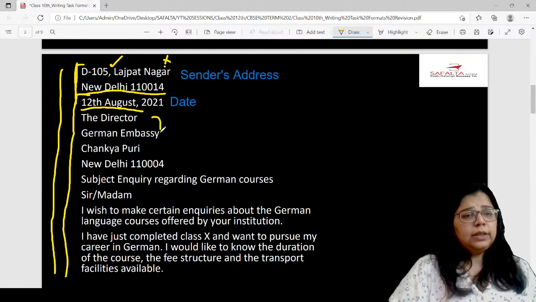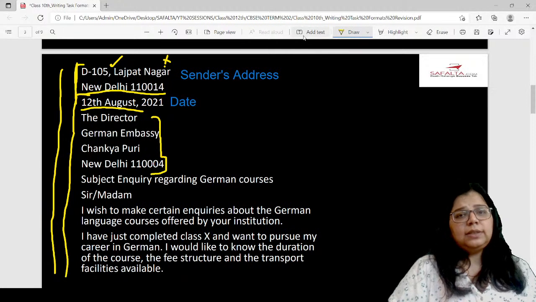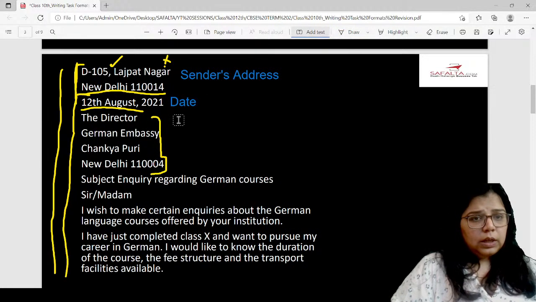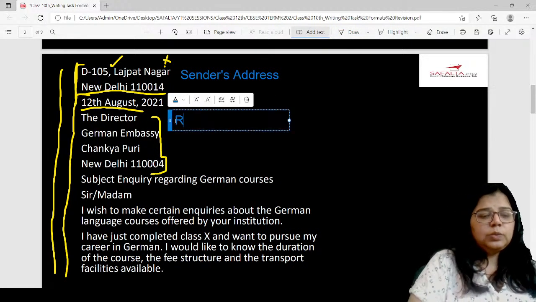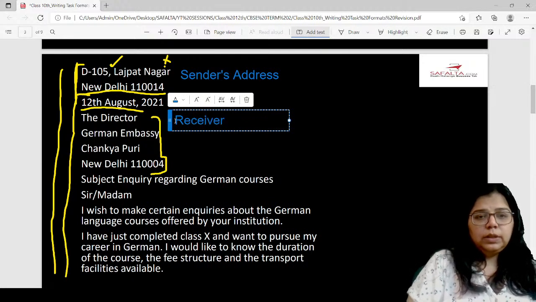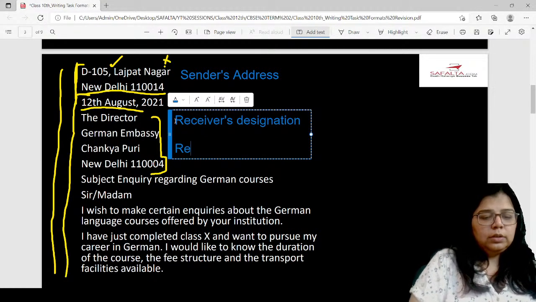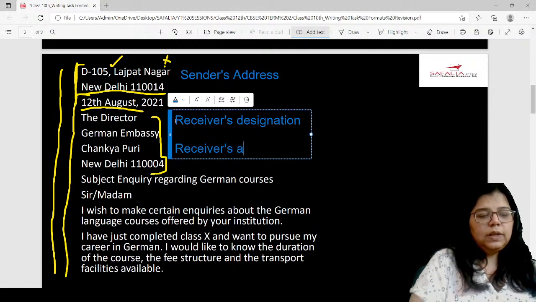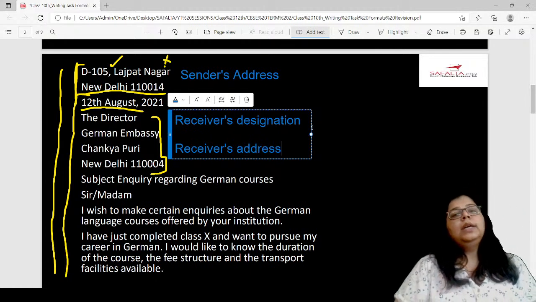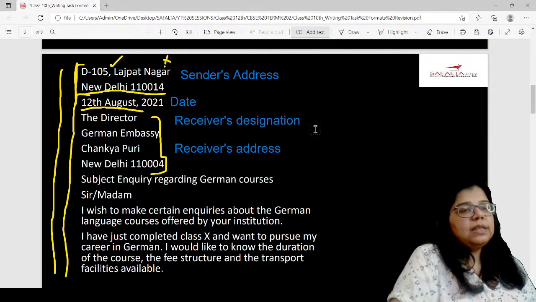After this, see here, this is the receiver's designation and the receiver's address. That is what was given to us in the question, receiver's designation, and then the receiver's address.